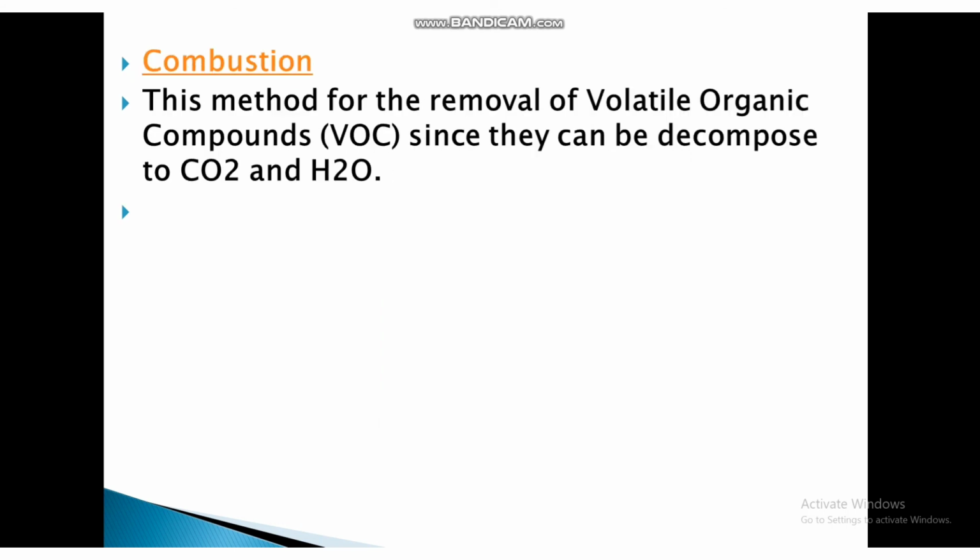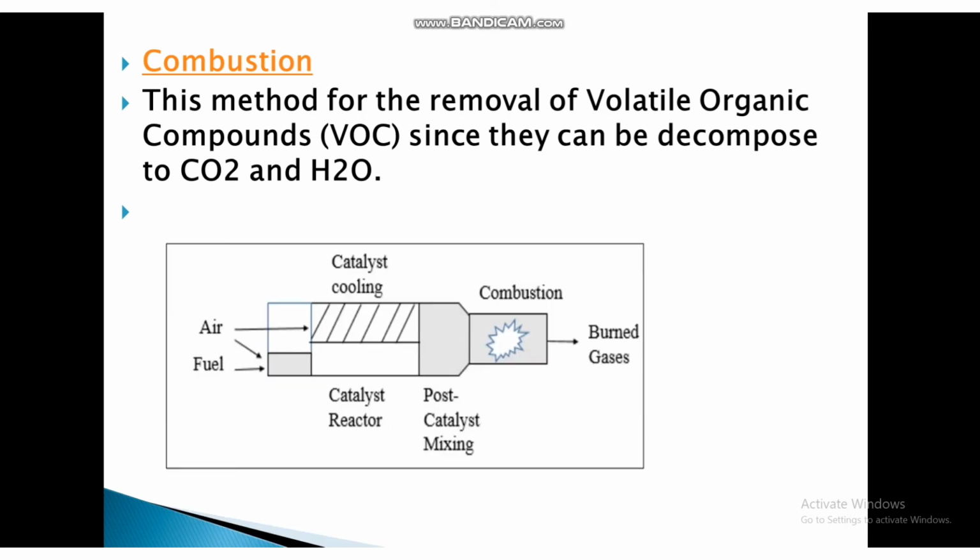Then the next method is combustion. This method is for removal of volatile organic compounds, also known as VOCs, since they can decompose to carbon dioxide and water. This is the process of combustion.